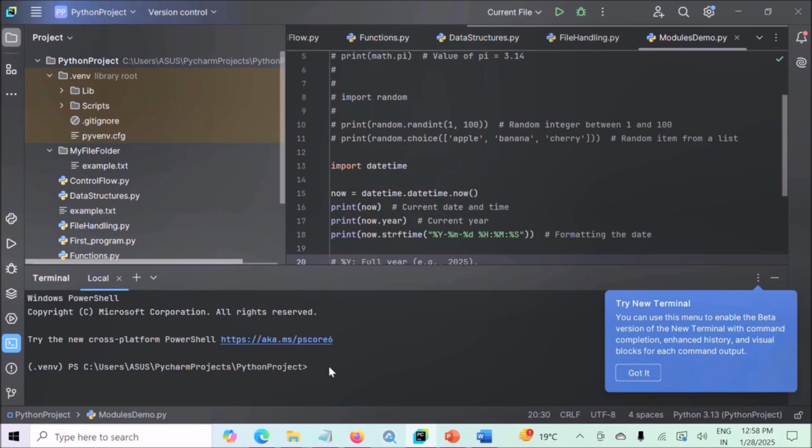Here you type pip install and the name of the package you want to install. Our package is the requests package, so type pip install requests and hit enter.